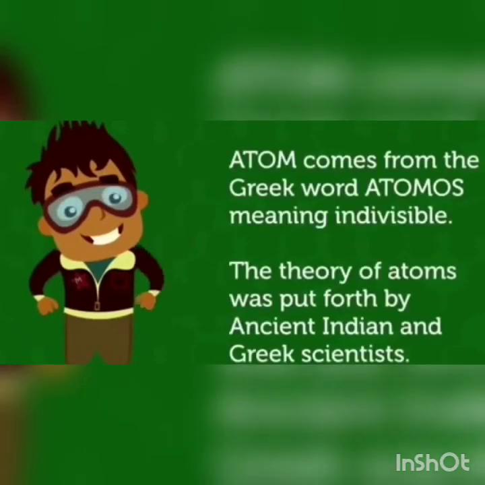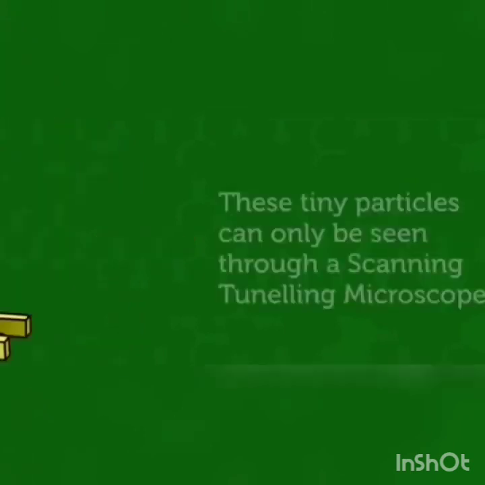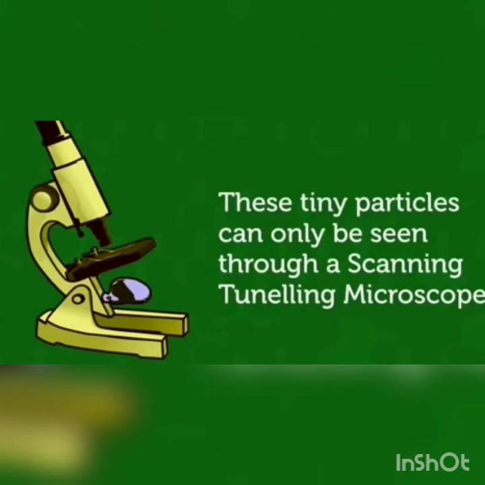Atom comes from the Greek word atomos, meaning indivisible. The theory of atom was put forth by ancient Indian and Greek scientists. However, this theory could not be proved because of the lack of technology. These tiny particles can be seen through the scanning tunneling microscope.